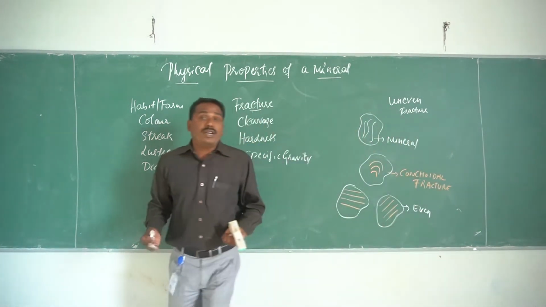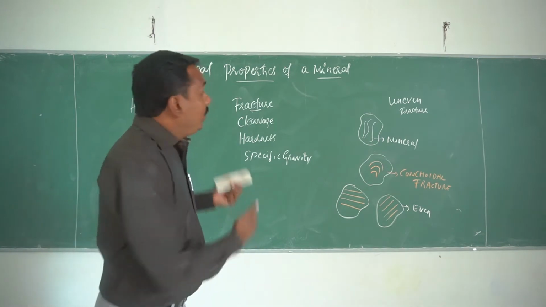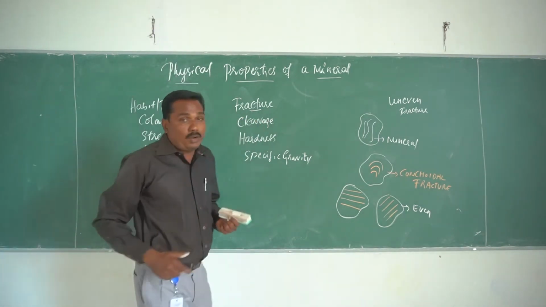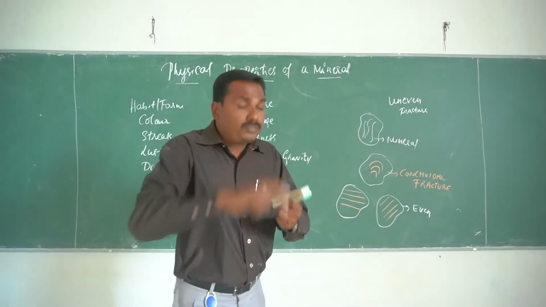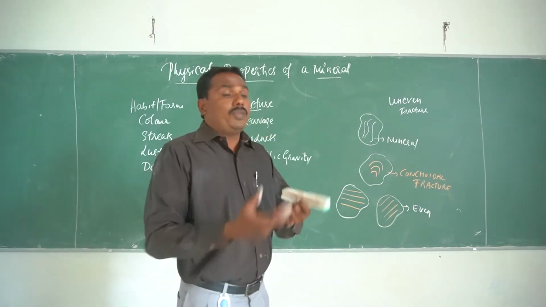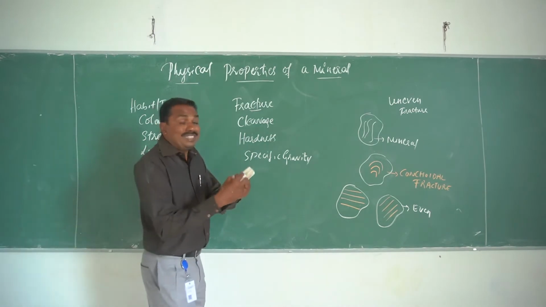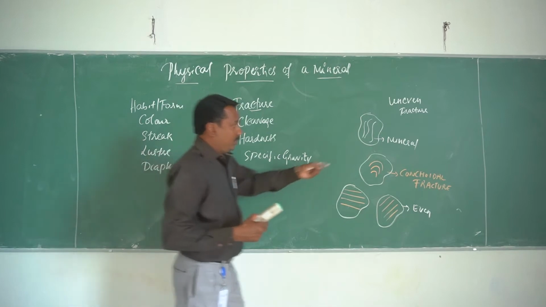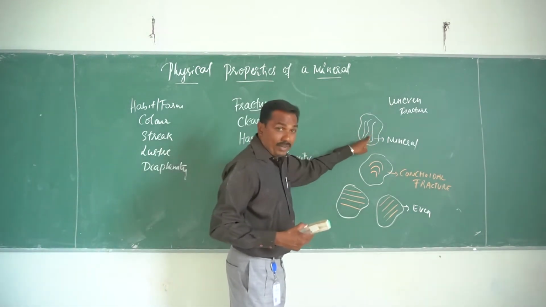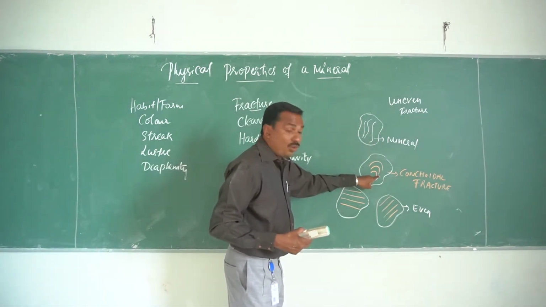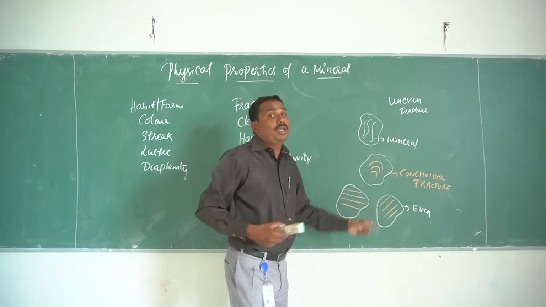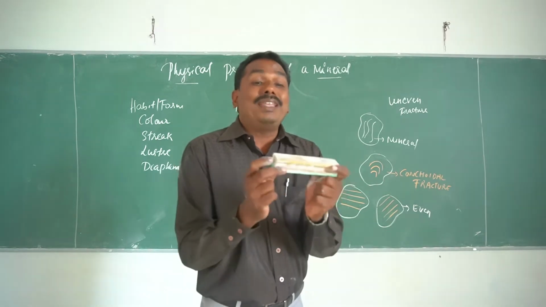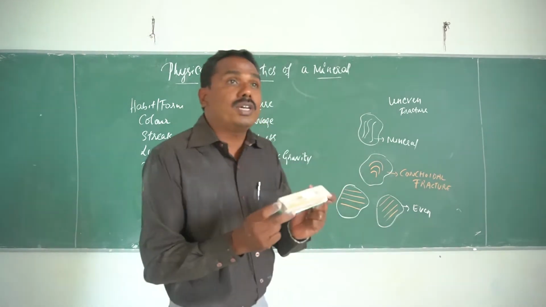So what we understand is, I am talking about the physical properties of a mineral, and in particular the fractures. Outside the mineral, if I see the cracks which are developed, they may be uneven, conchoidal or even. And one more thing I would like to tell you, these cracks are developed by forces.